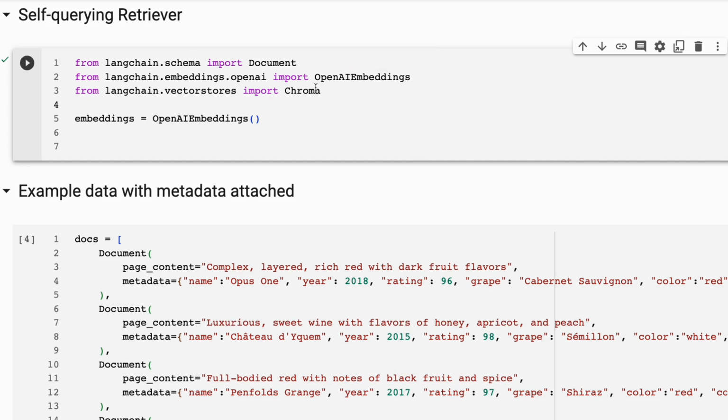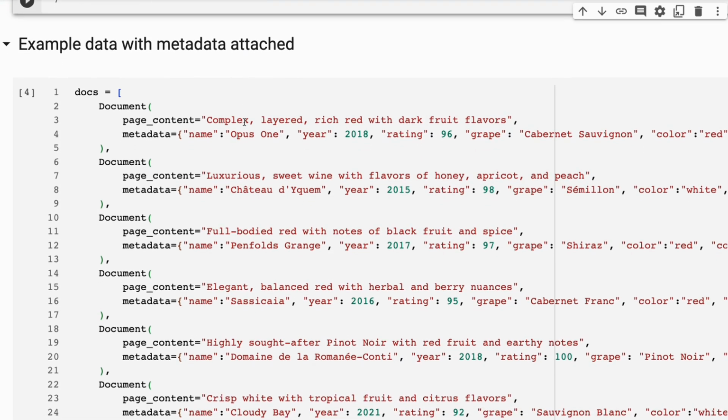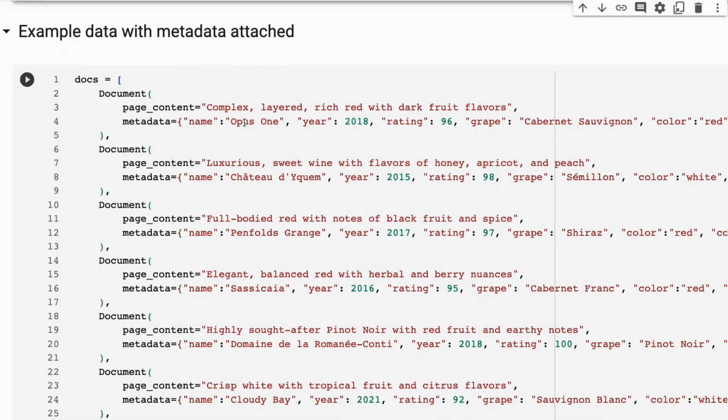So I'm using Chroma as my vector store in here. Like I said, I'm using the OpenAI embeddings, and then I'm going to pass in data. So this is where you would put a lot of effort into preparing your data. In this case, I'm going to be doing search over wines. And wine's going to have a number of different things in here.